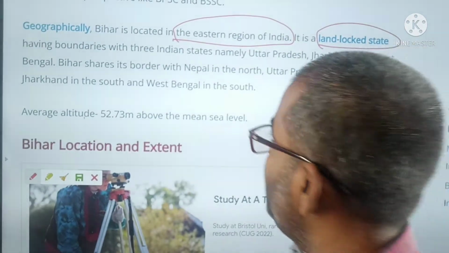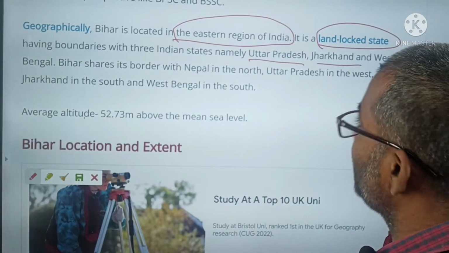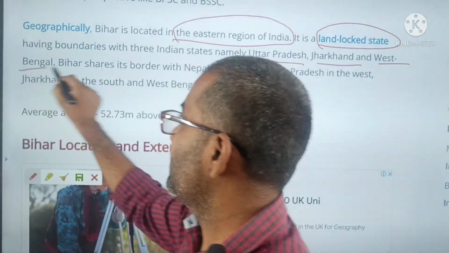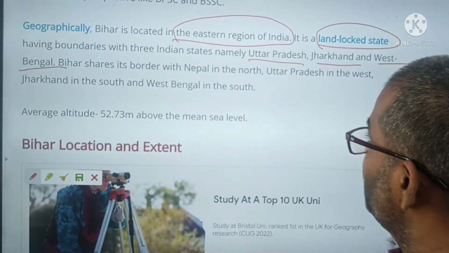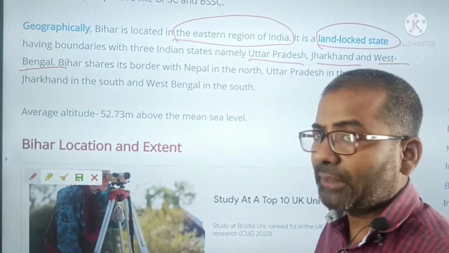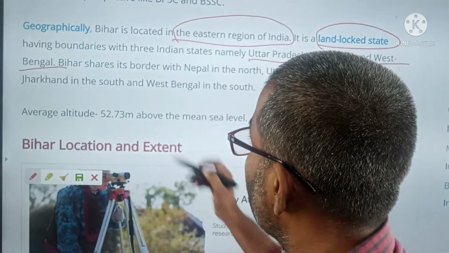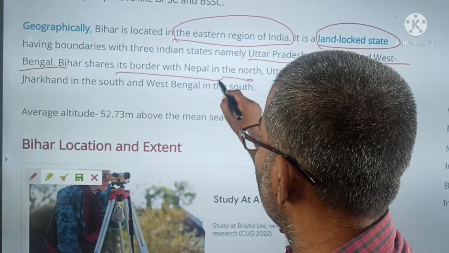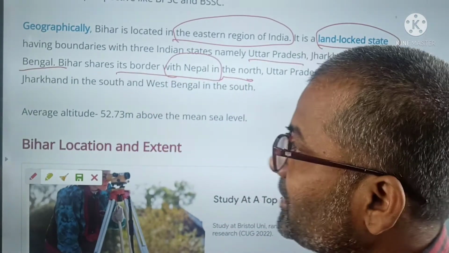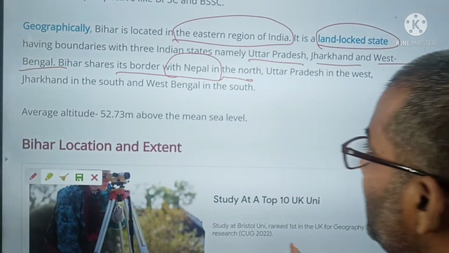Its boundary touches Uttar Pradesh, Jharkhand and West Bengal, and it has one international boundary, with Nepal.